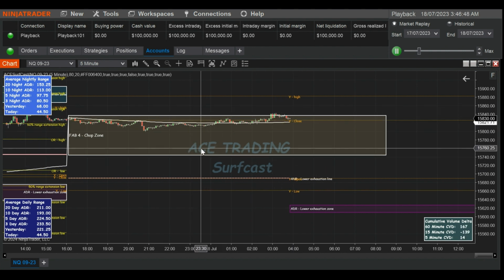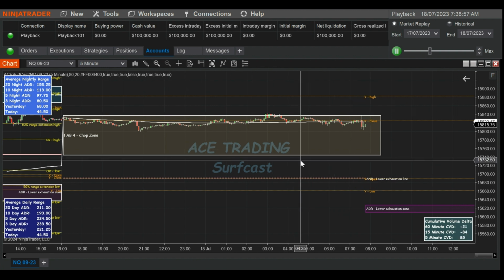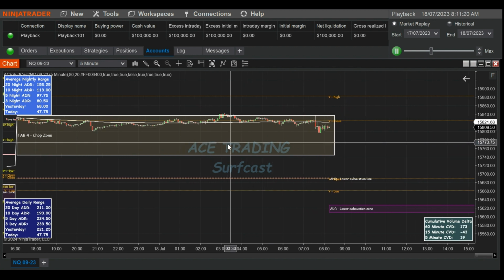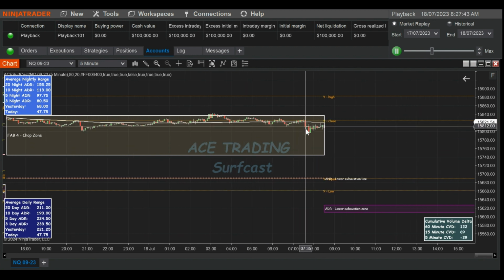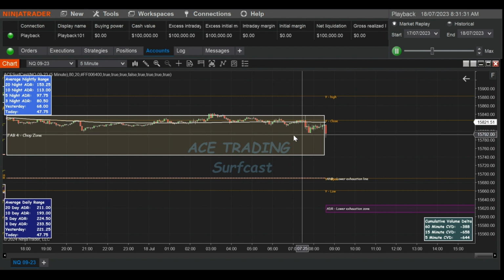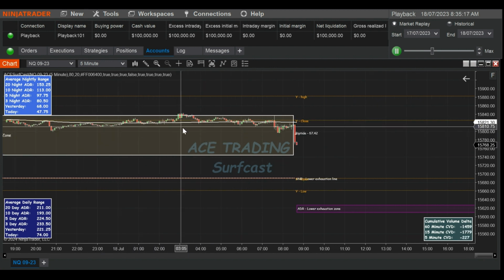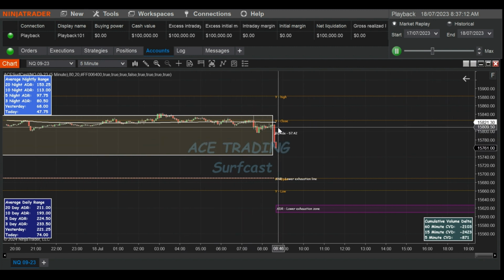It's pretty much the all-in-one indicator that I use, and I always have it open on NQ, ES, crude. It gives me an indication of what's happening throughout the day, so I can leave my computer, come back at any time, and have an outline or a bigger picture of what is happening. You can see now we're hitting a bit of volume happening at 7:30. This is Central Time. There wasn't really much happening in that chop zone, so probably not a great day for trading.